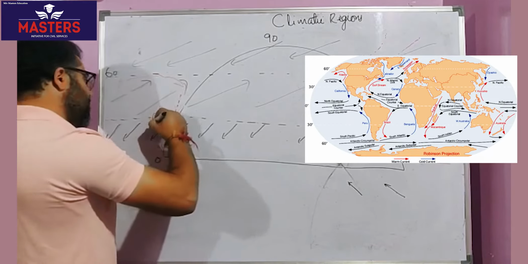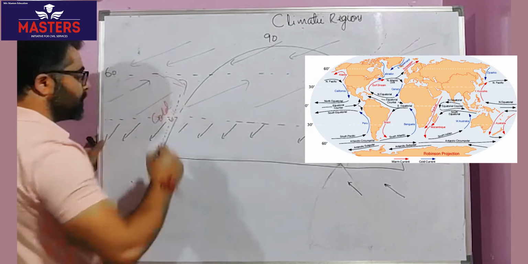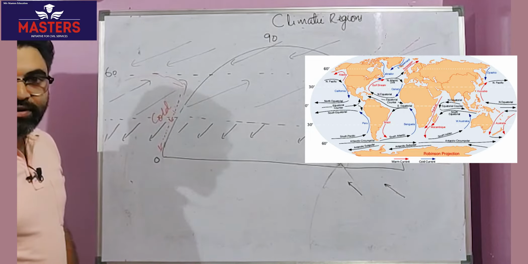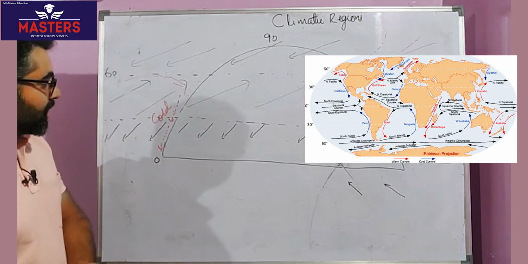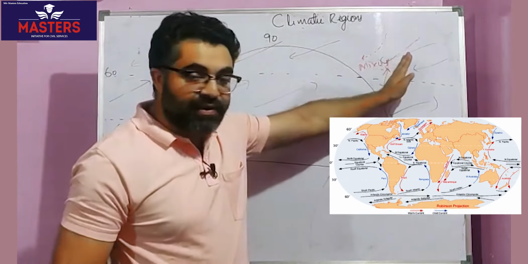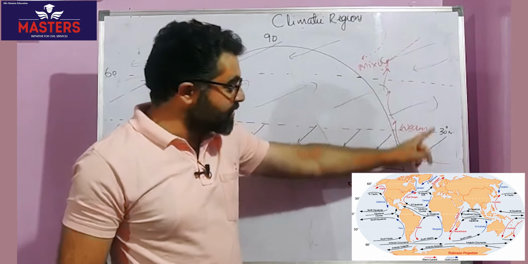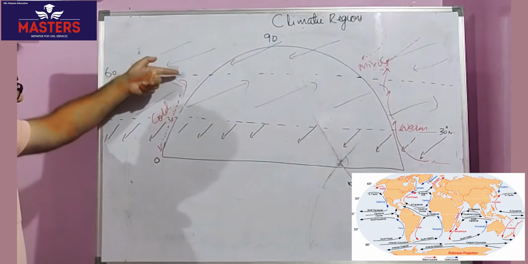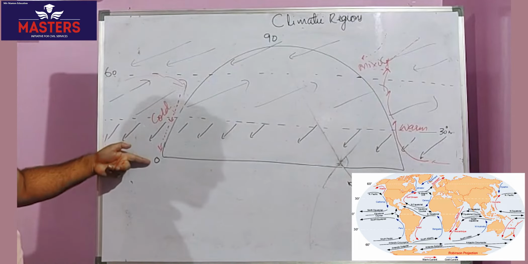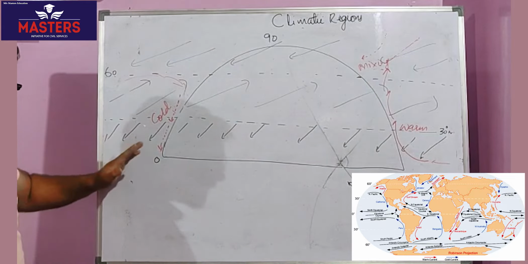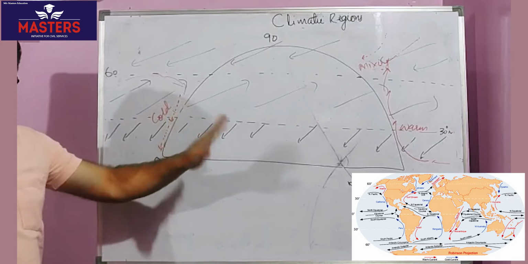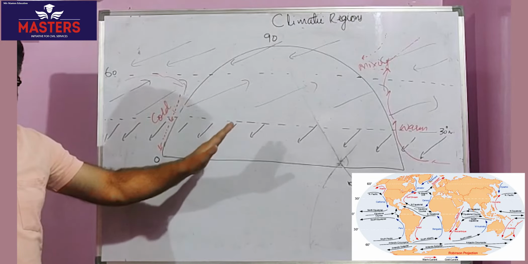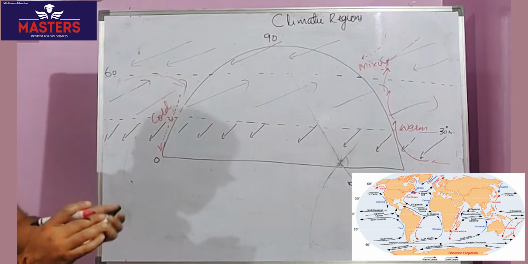So it's called a cold current. So the warm current lies to the eastern part of the continent because the water is going from the equator to the poles. Cold water comes from the poles to the equator. Right? Now let's bring in the entire concept and discuss how we classify this.